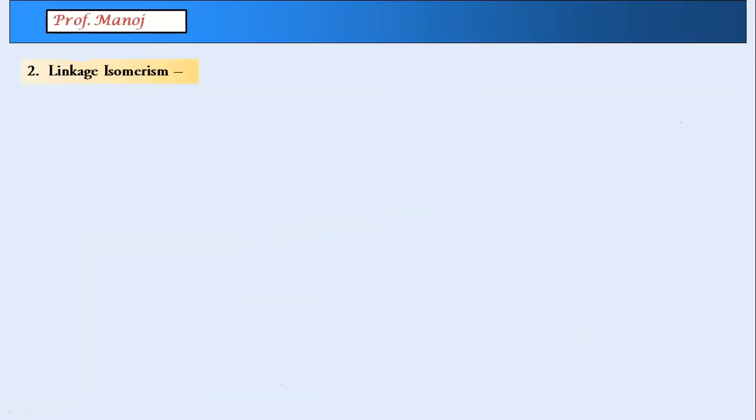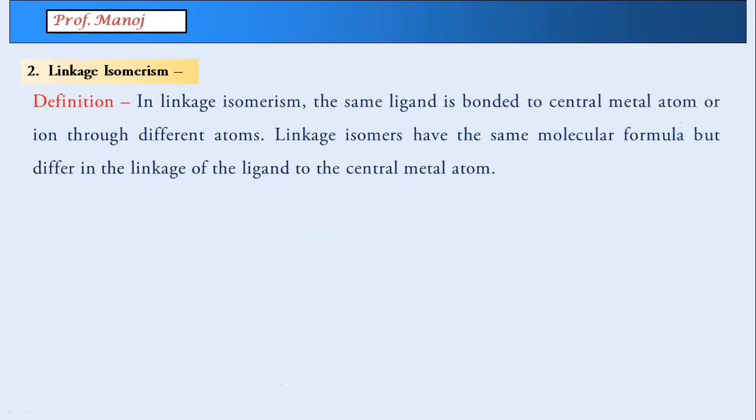Let us begin. First one, the easiest of all, linkage isomerism. In fact, we have seen this last time also in the lecture. Linkage isomerism is seen because of ambidentate ligands. If you have studied last time's part, ambidentate means a ligand which has two donor atoms, and at a time either of the donor atoms will be attached.